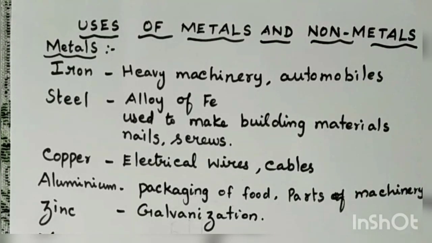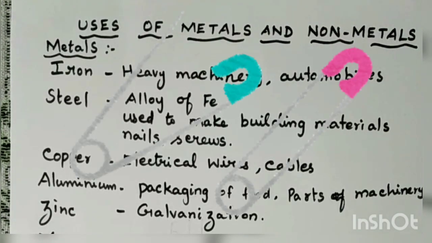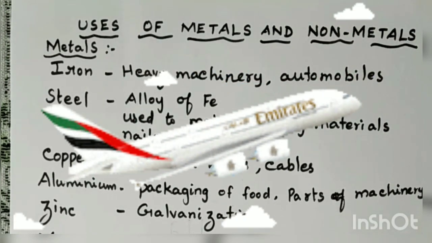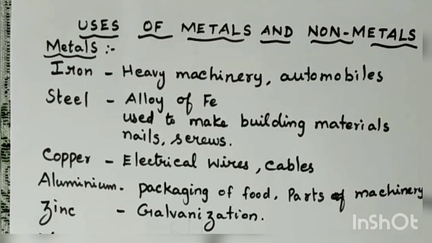Okay, normally when we use in our day-to-day life, a pin to an aeroplane is made up of iron, is it not? So if you take a pin, it is made up of iron, and aeroplane parts, mainly machinery parts, are made up of aluminum, iron, etc. So everything in our home, many utensils, many machineries, many engines, building materials, everything consists of iron. So first of all, we will see the uses of iron. Iron is one of the most commonly used metals in our day-to-day life.